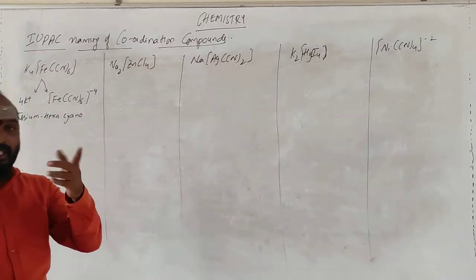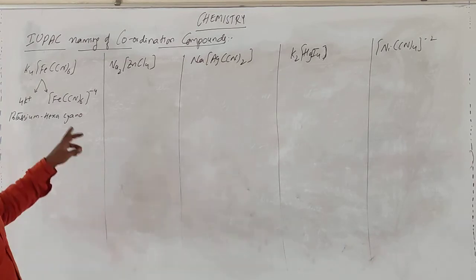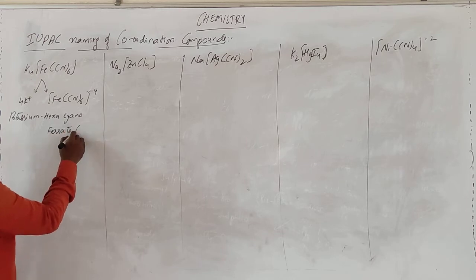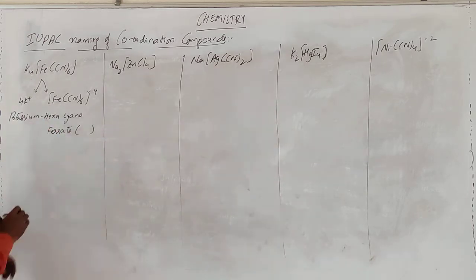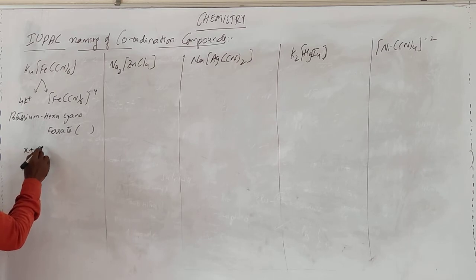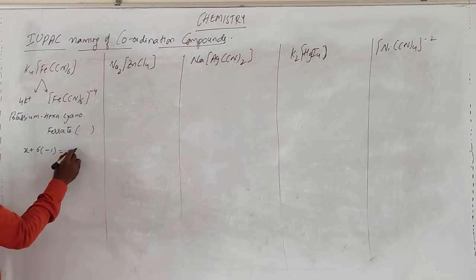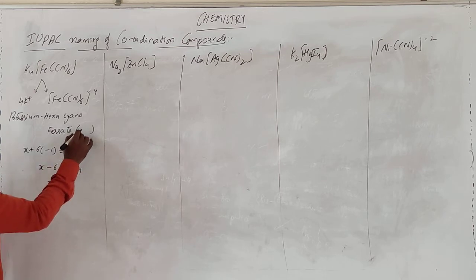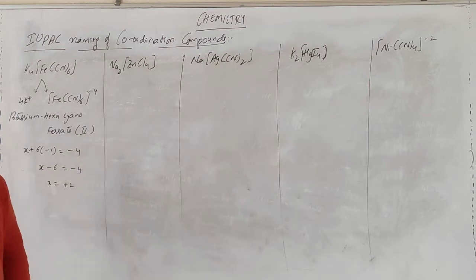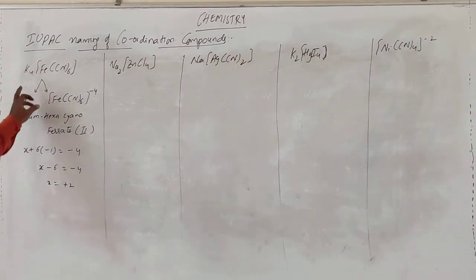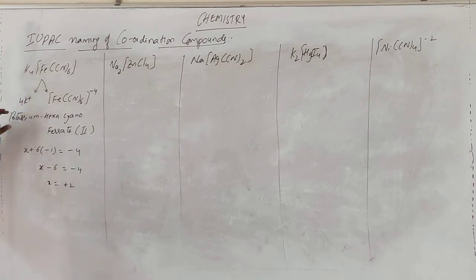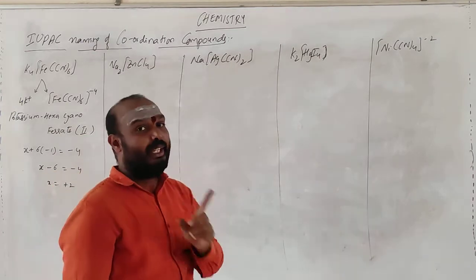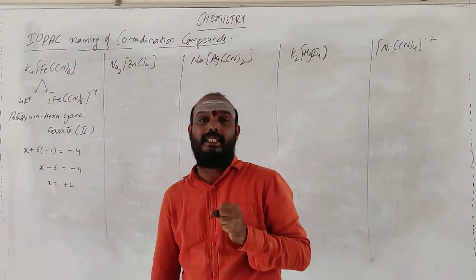This one is iron. Is iron in the positive part or negative part? Negative part. So whenever the central atom is in the negative part, you will be getting ate. So it is ferrate. Go for the oxidation state. Iron is X plus 6 times of cyanide, charge is -1. So it is equal to -4. So X minus 6 is equal to -4, X is equal to +2. So the name of this particular complex is potassium hexacyanoferrate(II). Okay, ate you are getting because the coordination entity is the negative part.